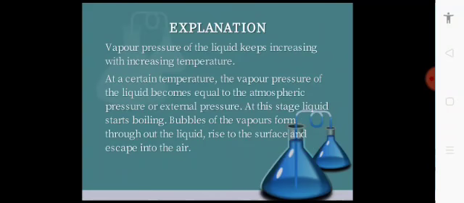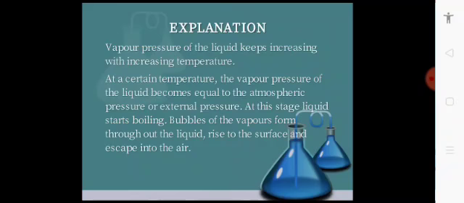With the increase of the temperature, the vapor pressure also increases, and when the vapor pressure increases, the vapors exert more pressure on the liquid. At a certain temperature, the vapor pressure of the liquid becomes equal to the atmospheric pressure or external pressure. At this stage, the liquid starts boiling. Bubbles of the vapors form throughout the liquid, rise to the surface and escape into the air.